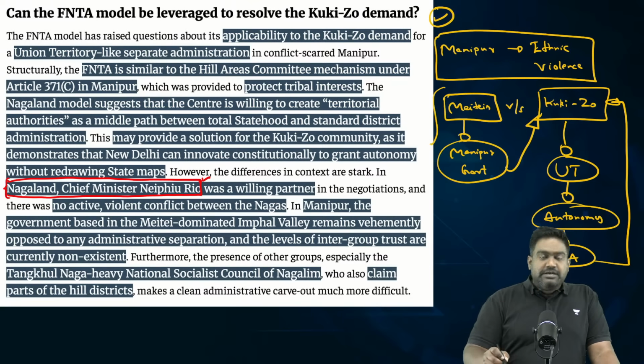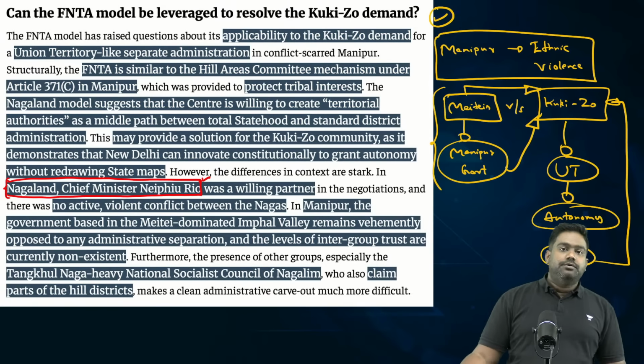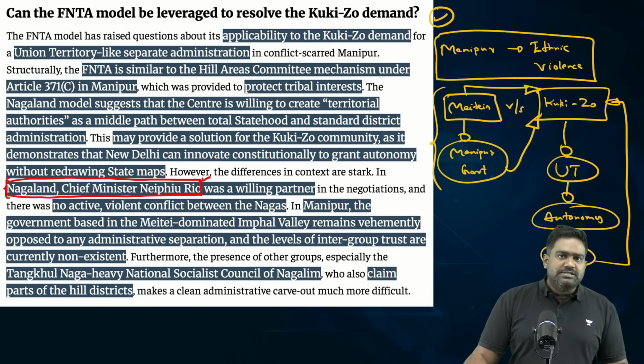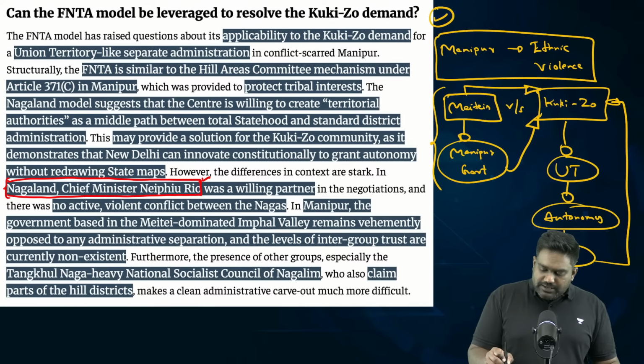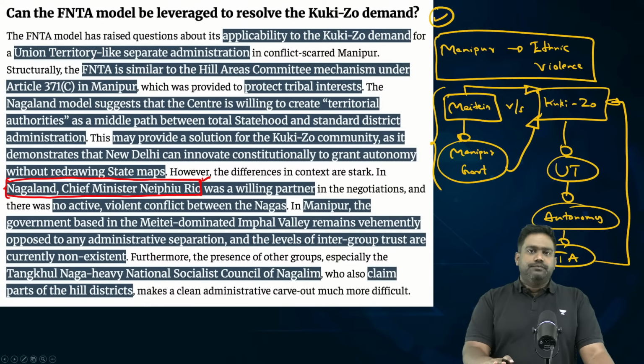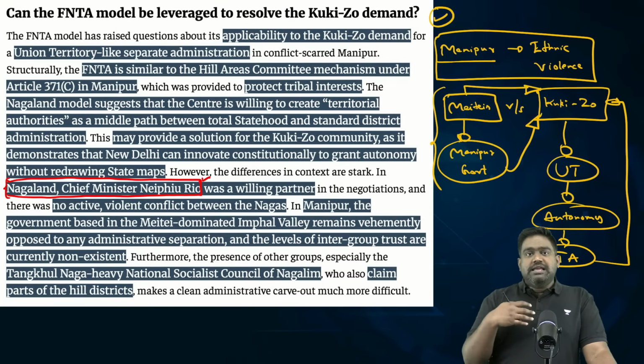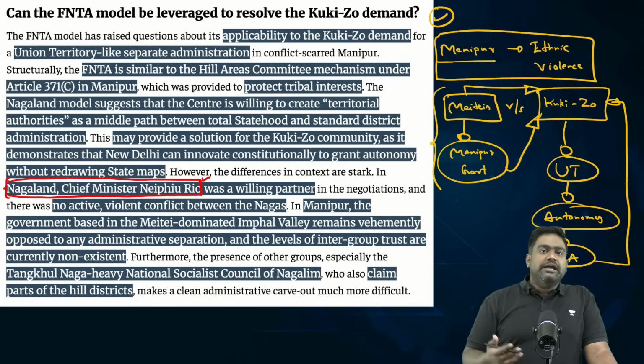The Manipur government and Meitei accuse the Kuki-Zo community of being outsiders, of having links with drug traffickers, of enabling cross-border infiltration, and there is some element of truth in those allegations as well. So, given the complexity of the ethnic divide in Manipur, and given the fact that the Manipur government itself is not very keen on this, it would complicate things.